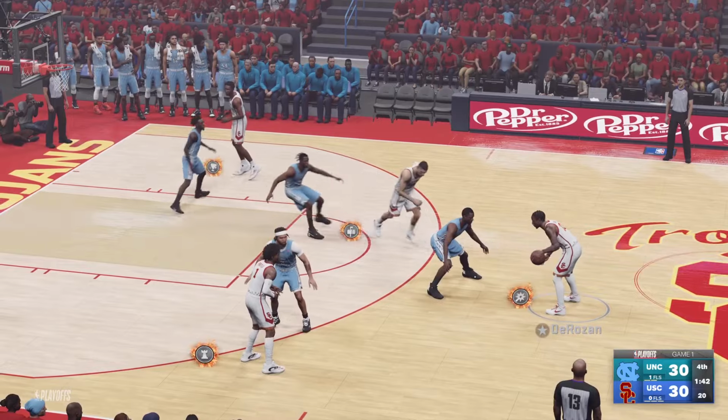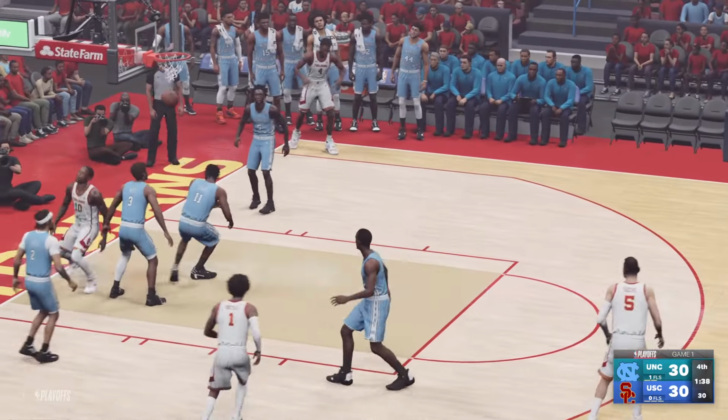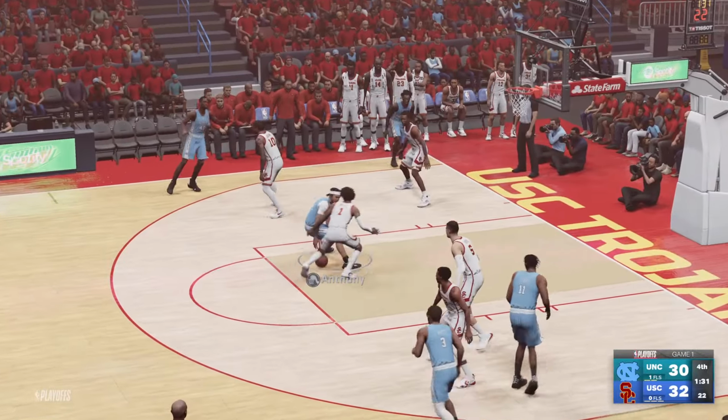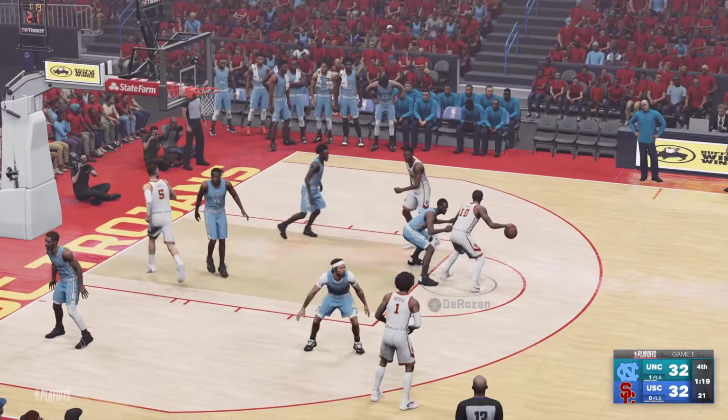Now DeRozan with the ball. We're tied at 30 in the 4th. DeRozan comes off a screen and lays it in. 32-30. USC leads. Cole Anthony, next possession, driving, stopping, popping in the lane, and ties it up at 32.